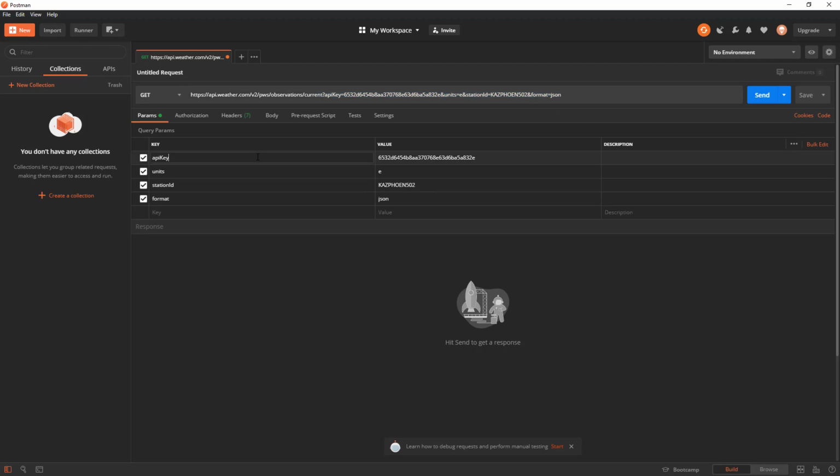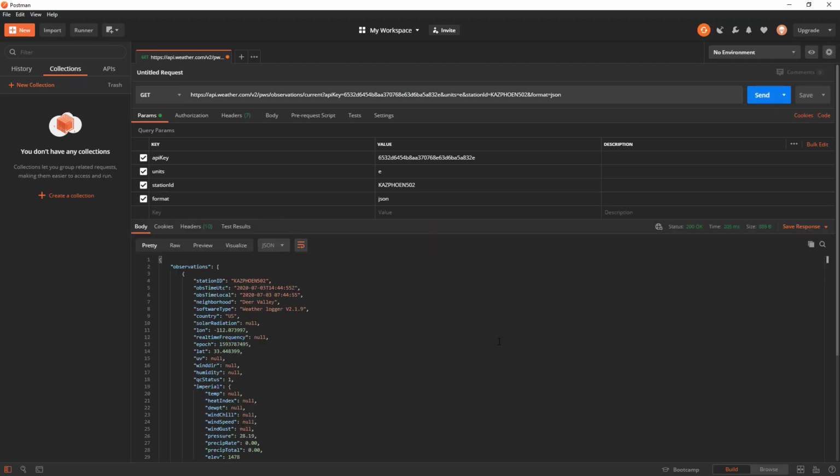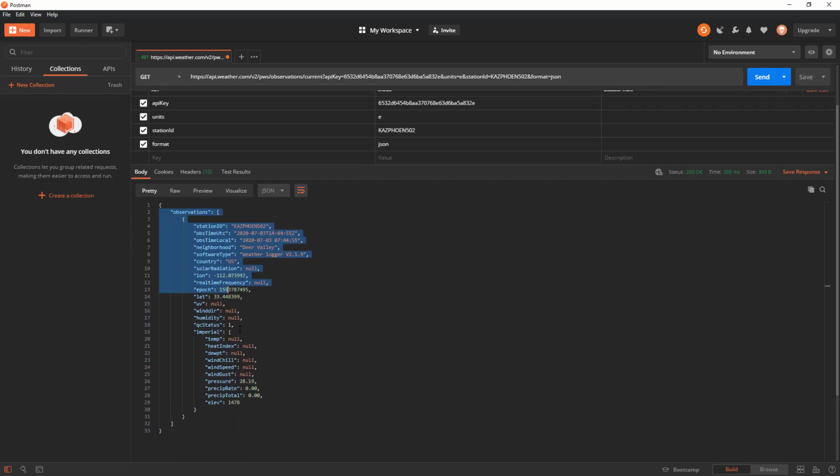So you can see we have 4 parameters: API key, units, station ID, and format. That's one of the great things about Postman, it just makes APIs a little bit easier to work with. But regardless, what I wanted to show you was we can do the same thing that we did in the browser. We can send this request up since this is a public API. And the nice thing about Postman is it automatically makes what they call pretty print, which just means it's formatted for us, it's tabbed, and we can read it a little bit easier.